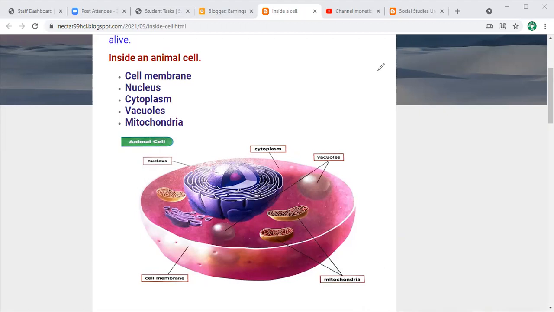Yes, Ahmad, what do you want to ask, my dear? What is the cell membrane? Yeah, that we will discuss in the next period. Cell membrane is just a cover that wraps around the cell. This is also an organelle. Just as your skin covers you everywhere, it's like a wrapping that covers the cell. Okay, thank you very much.